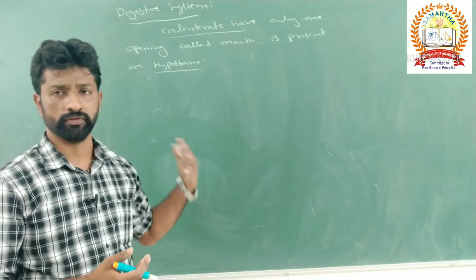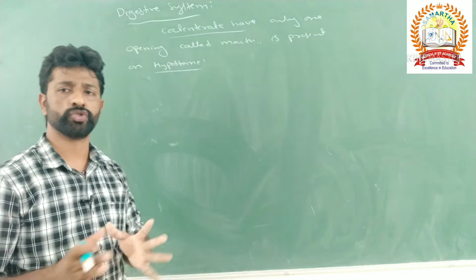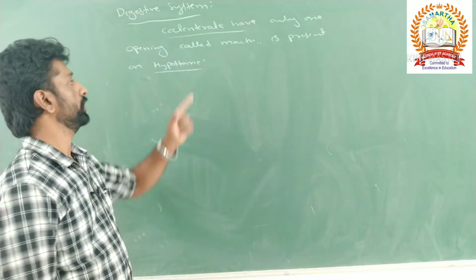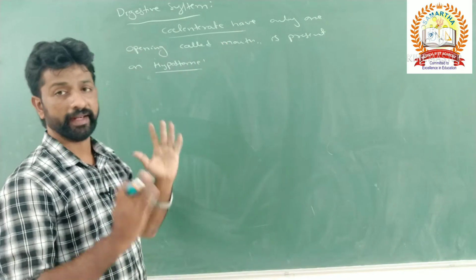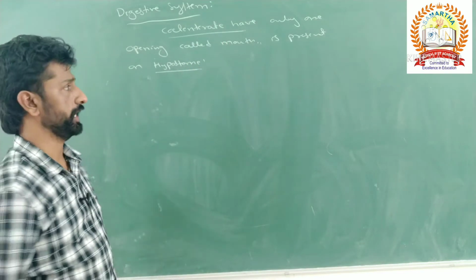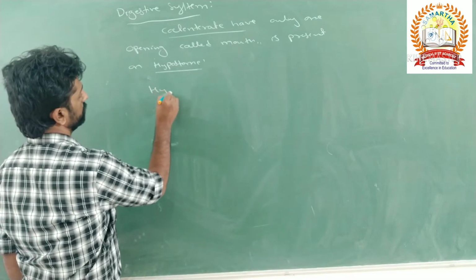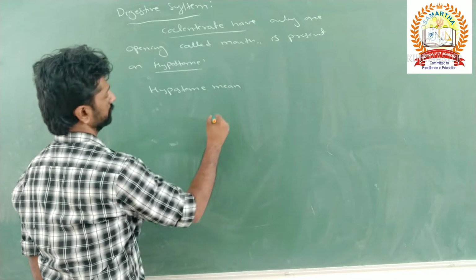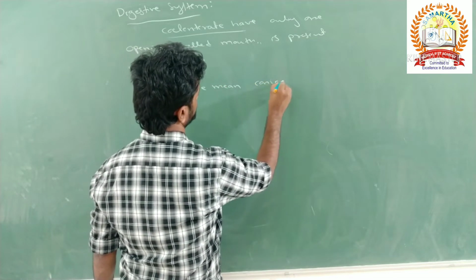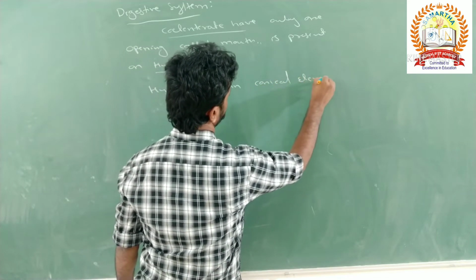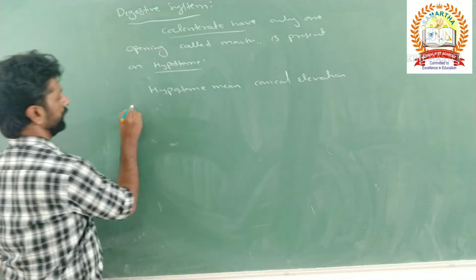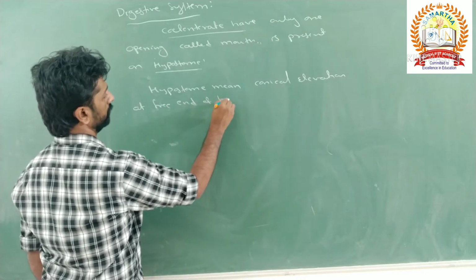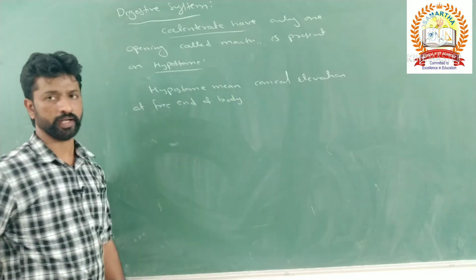At the free end there is an opening called the mouth, and before the mouth an elevation is present, called the hypostome. So hypostome means a conical elevation at the free end of the body of the ciliate.